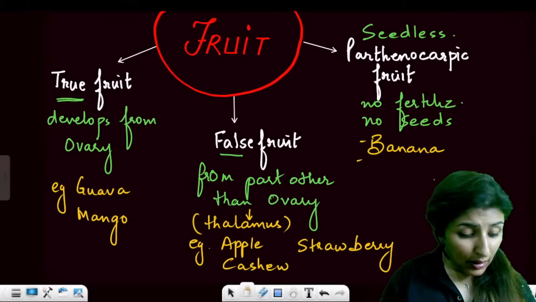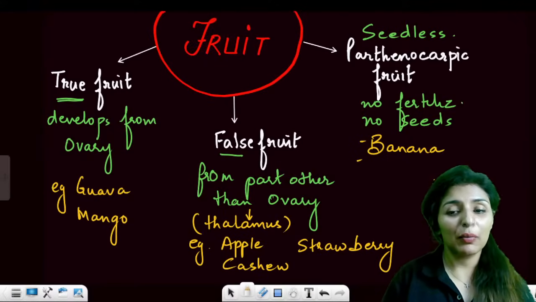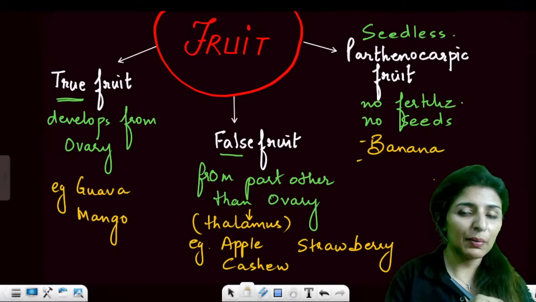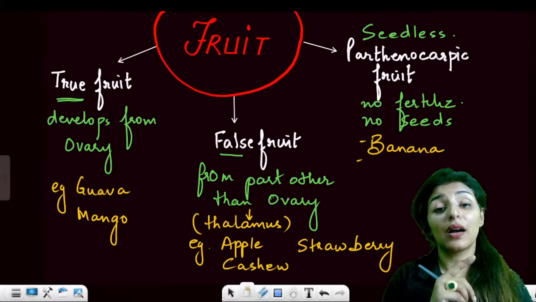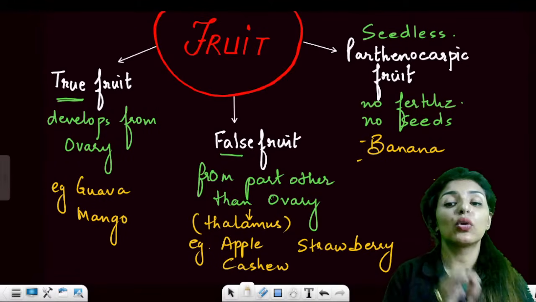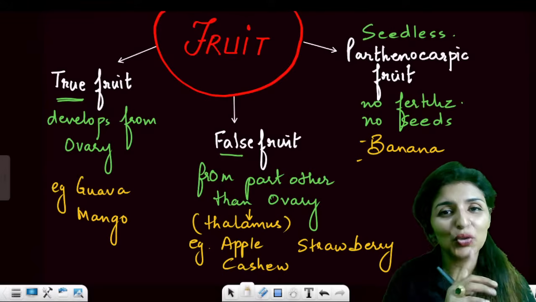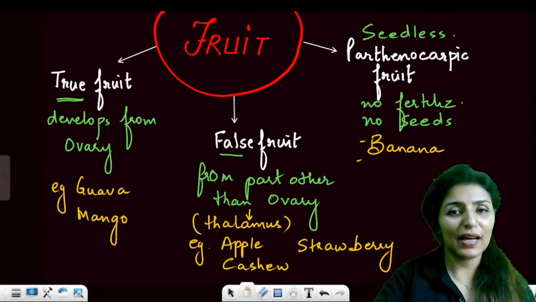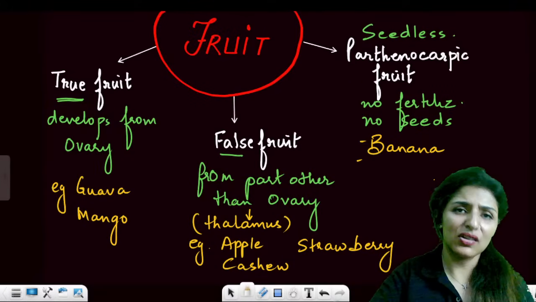Tomato. See, Hayota is asking, what about tomato? See, tomato has seeds. So normally tomato is not a parthenocarpic fruit, but we have read it in plant growth hormones chapter that we can induce parthenocarpy in tomato by the use of auxins. That can be induced, but naturally the tomato has lot of seeds, right?